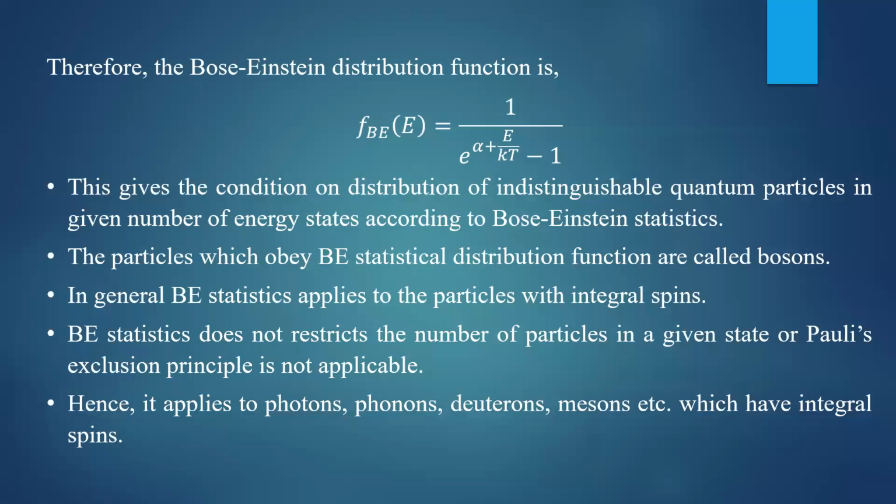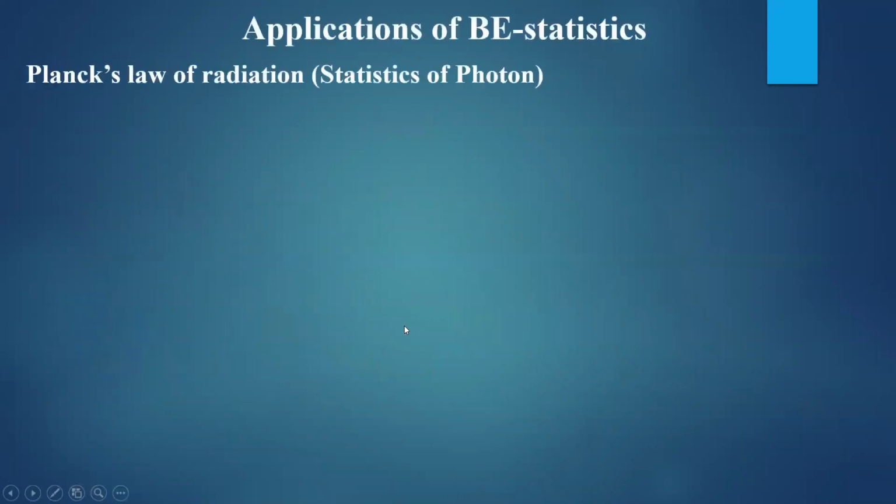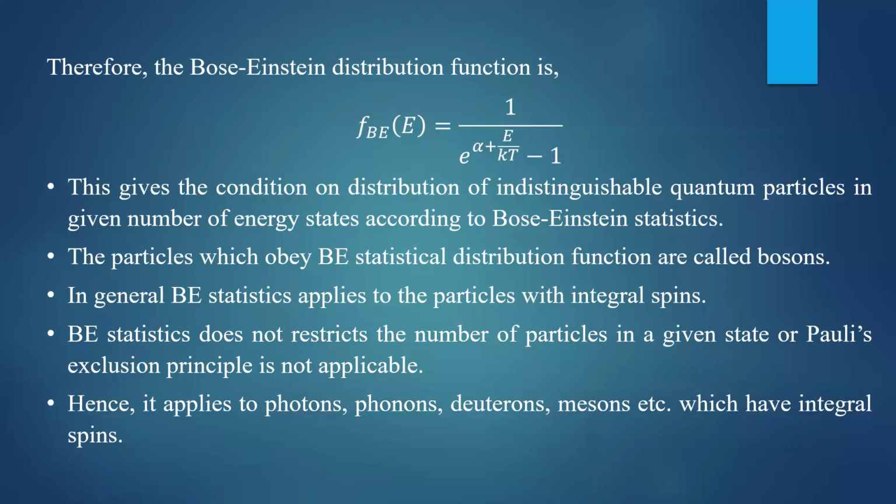Therefore BE statistics applies to particles such as photons, phonons, deuterons and mesons, which have integral spin, and these are called bosons. These particles are examples of bosons, and they obey the BE statistical distribution function. So this is all about the BE distribution function, and applications of the Bose-Einstein distribution function we will consider in the next class.